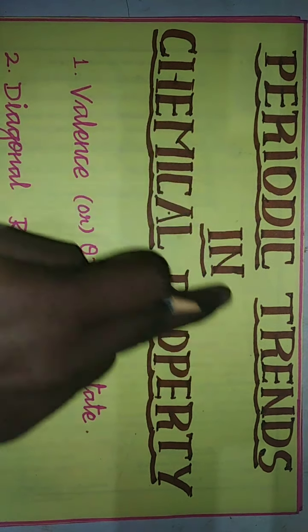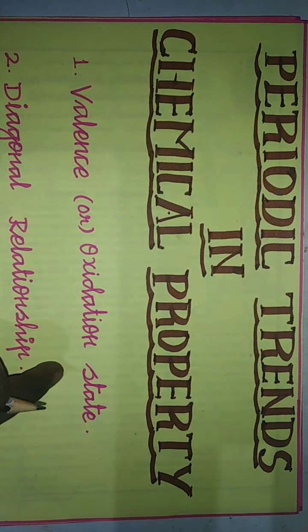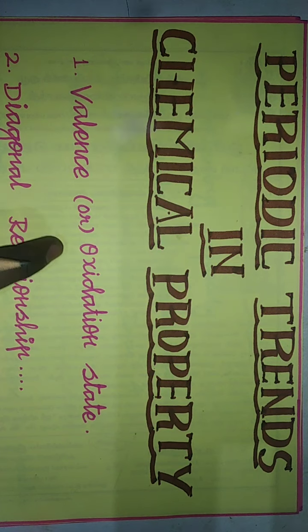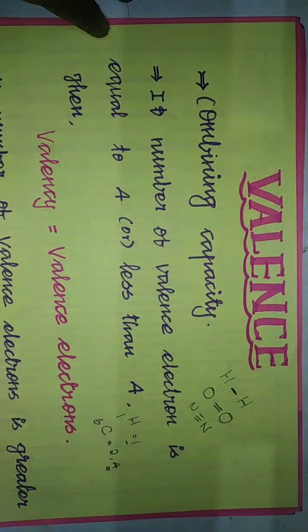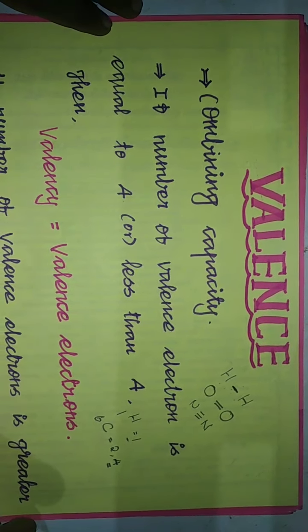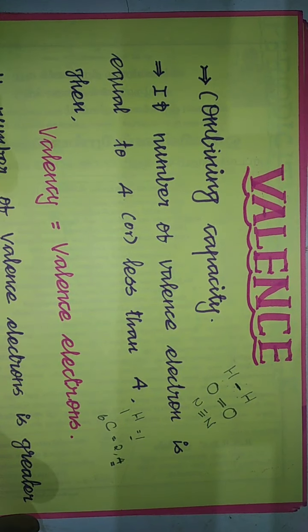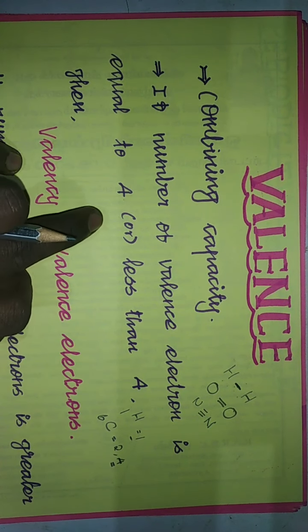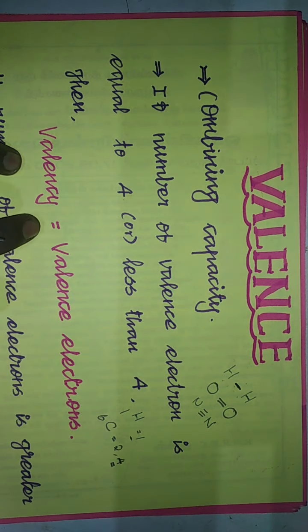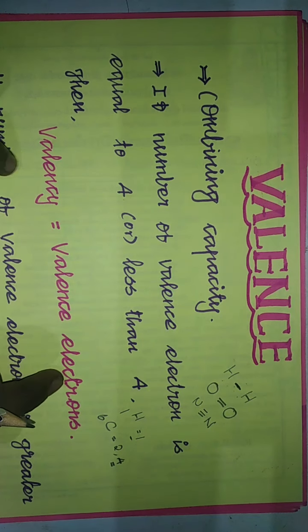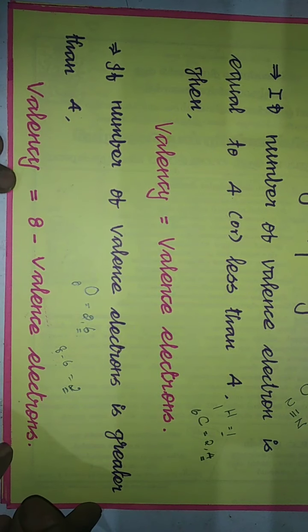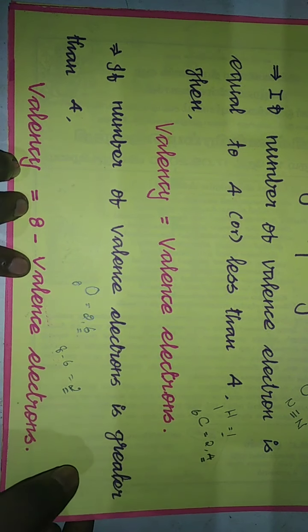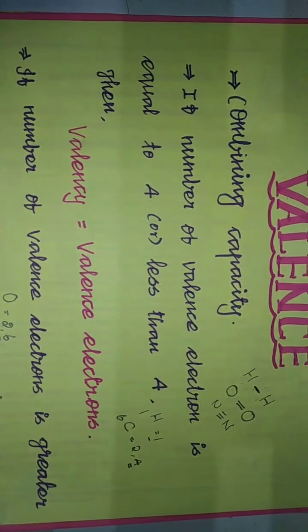Periodic trends in the chemical property. There are two properties we have discussed: one is valence or oxidation state, another one is diagonal relationship. Valence is the combining capacity of the atom, and valency can be found in two different ways. If the number of valence electrons is 4 or less than 4, the valency will be equal to the number of valence electrons. If the number of valence electrons is greater than 4, then valency will be equal to 8 minus valence electrons.